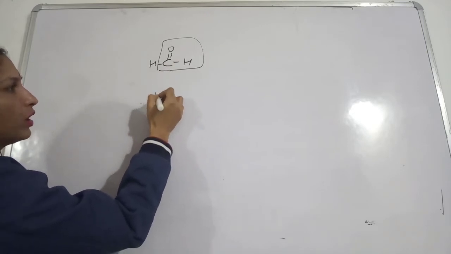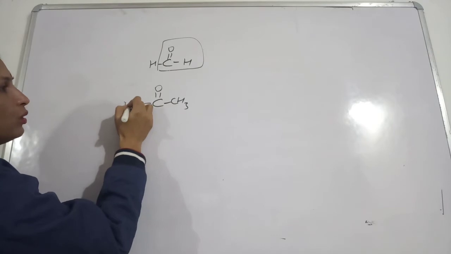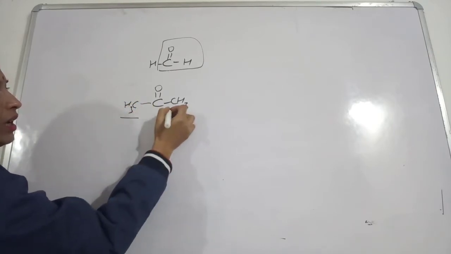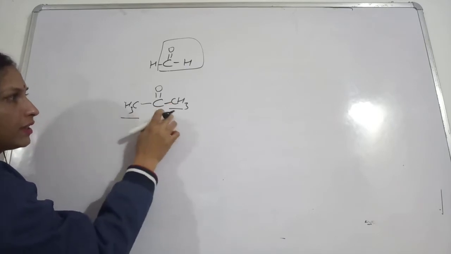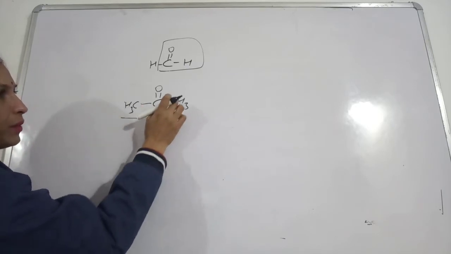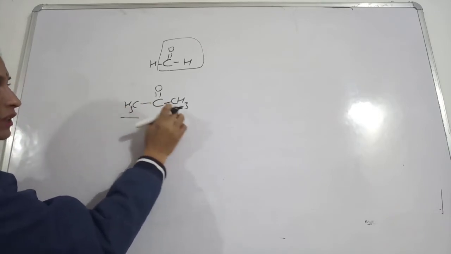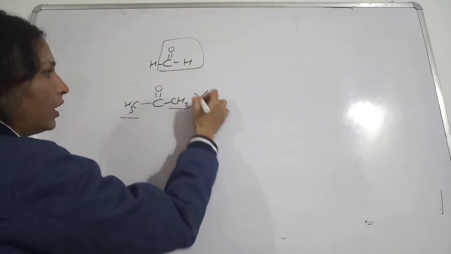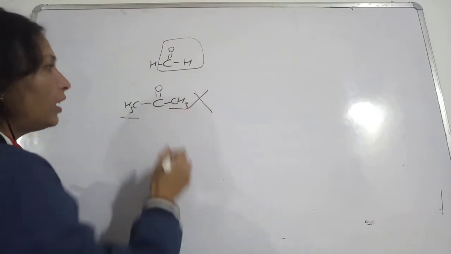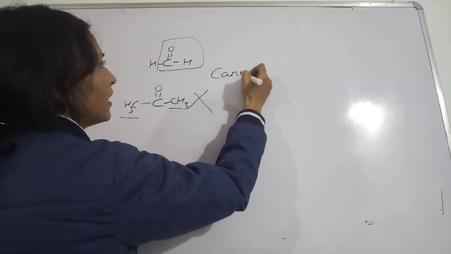And suppose you are talking about this ketone. Okay, this ketone will definitely have alpha carbons and alpha hydrogens. In this case, 3 hydrogens are present on each alpha carbon, that is why we have 6 alpha hydrogens. That is why this ketone will not show Cannizzaro's reaction. Okay, so this is called Cannizzaro's reaction.